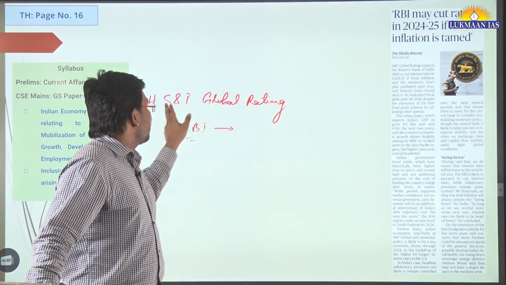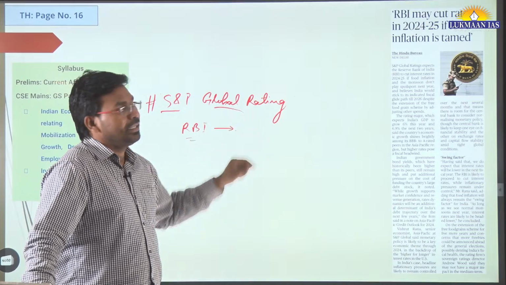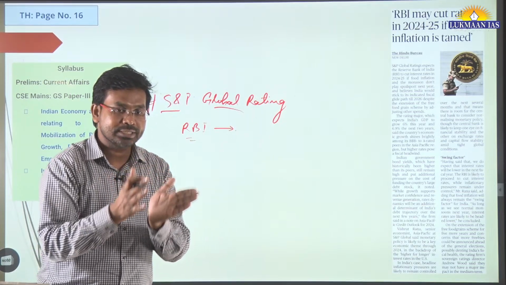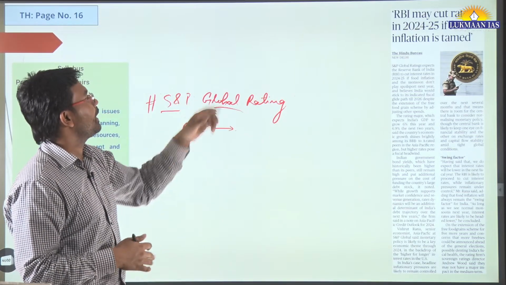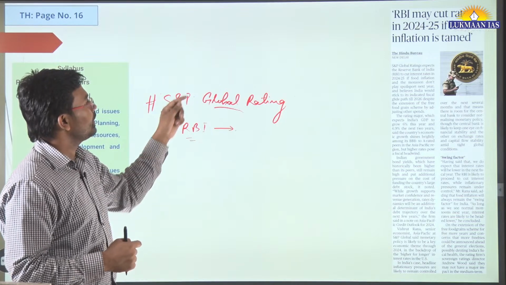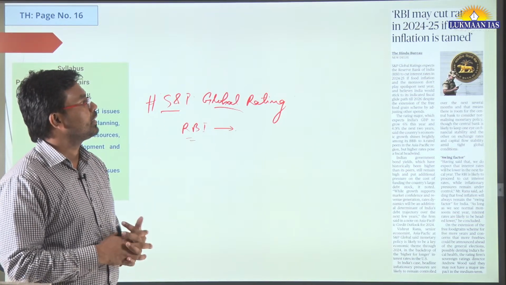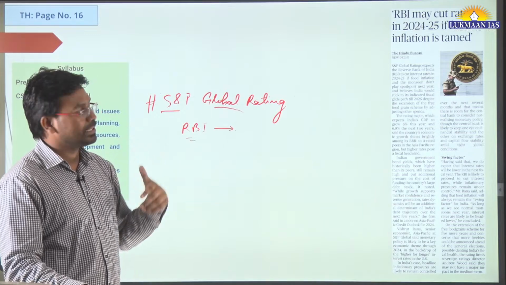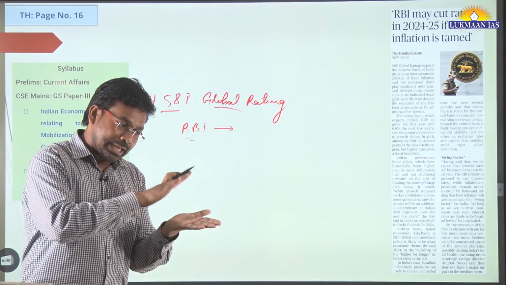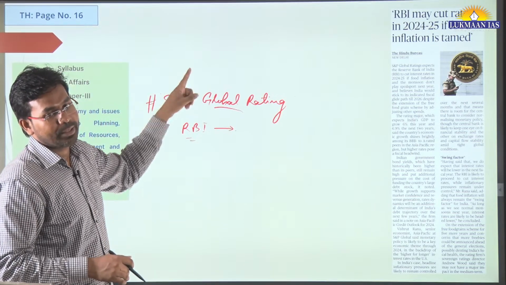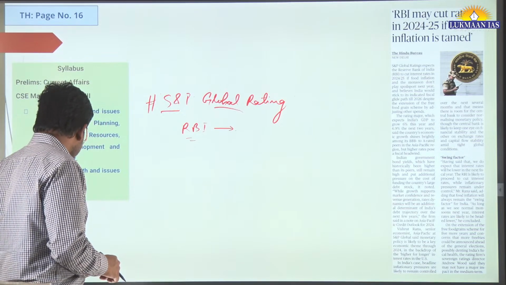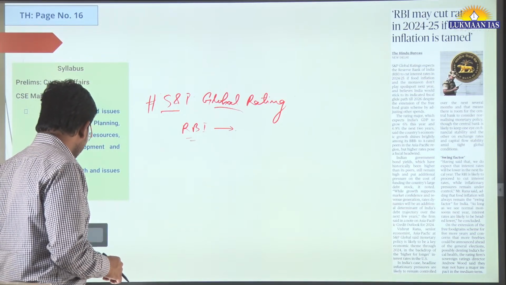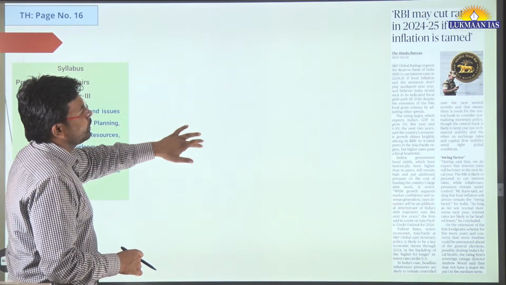So this organization has predicted that if certain situations are met, the Reserve Bank of India may cut down the rates if food inflation is tamed. If food inflation is kept under control, the Reserve Bank of India may cut down the rates. So this is what is said, right? So much is not said in this article.